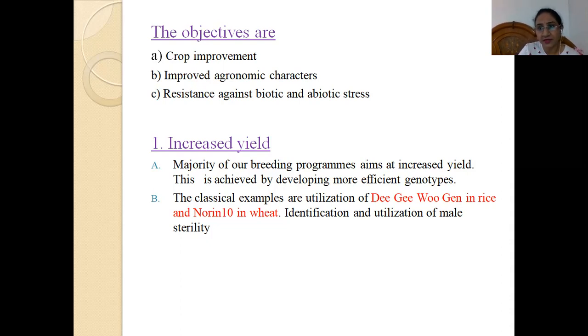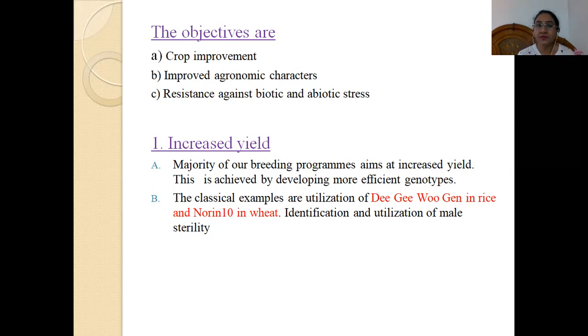And abiotic factors include environmental factors like salinity, and various epidemics and pandemics. So these are all the stresses. As a plant breeder, we should try to develop those breeding lines or superior genotypes which are resistant to the various biotic and abiotic stresses, because nowadays this is in high demand.